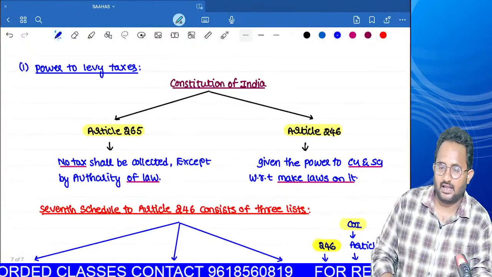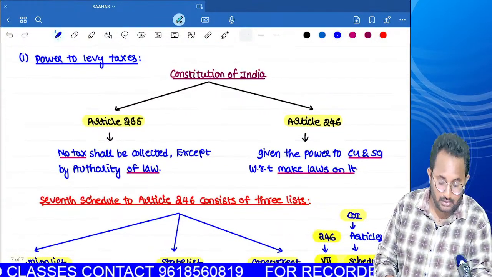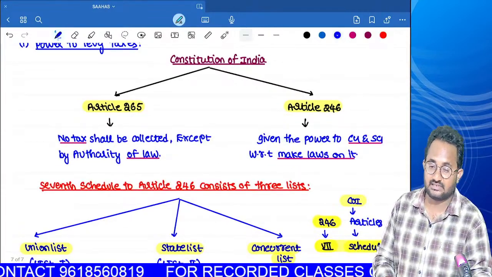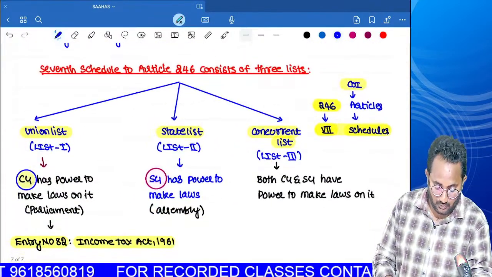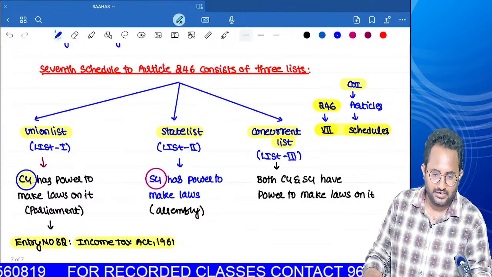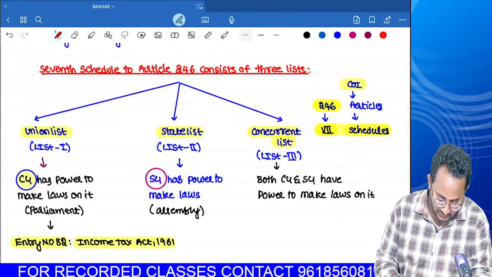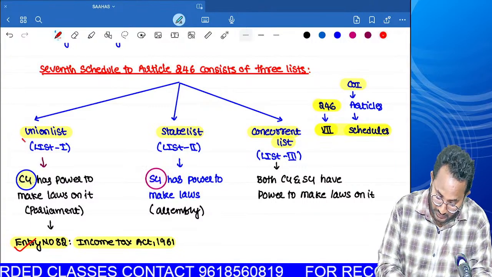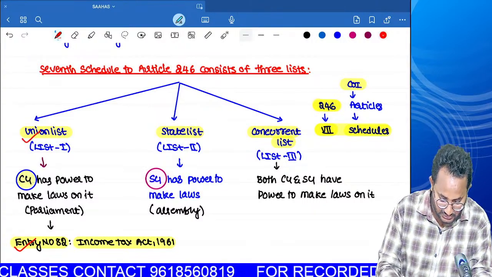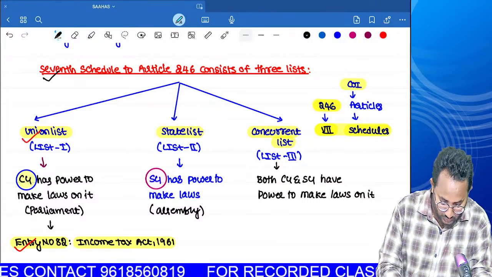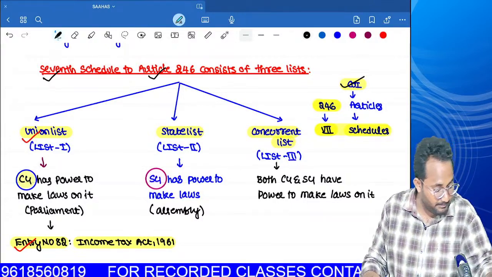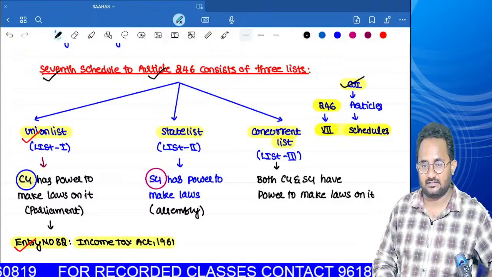So still we are discussing who has given the power to collect the income tax. We have to learn the two article numbers here, already done. And next we have to remember the flow. Can you tell me our entry number in the Constitution of India? Entry 82 of the Union List, 7th Schedule. Article 246 of the Constitution of India gives the power to collect the income taxes.